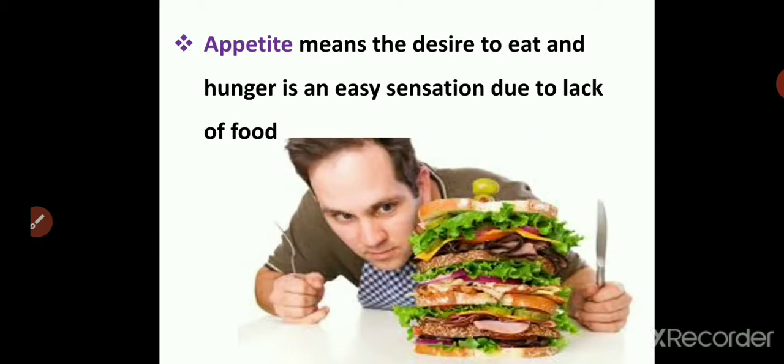Then what is appetite? Appetite is a desire to eat. You say, I'm feeling hungry, or I'm not feeling hungry. So that feel of hunger or the desire to eat is termed as appetite. And then what is hunger? When are you hungry? When your body is starving of food. That is, you don't get food and that develops an uneasy condition in the body, that is termed as hunger.